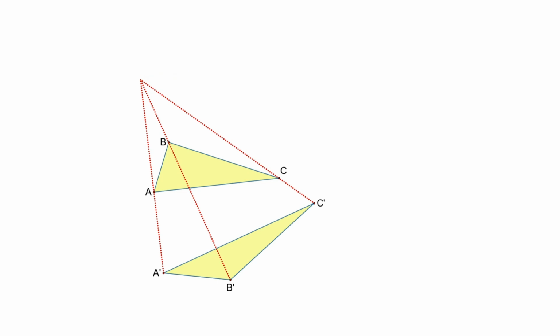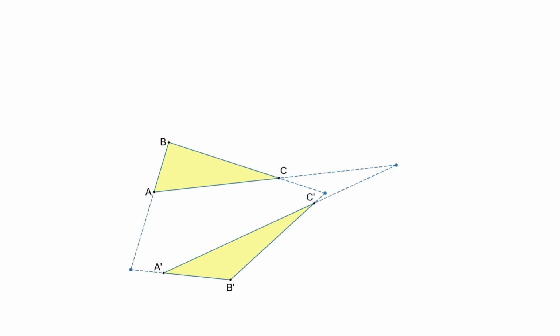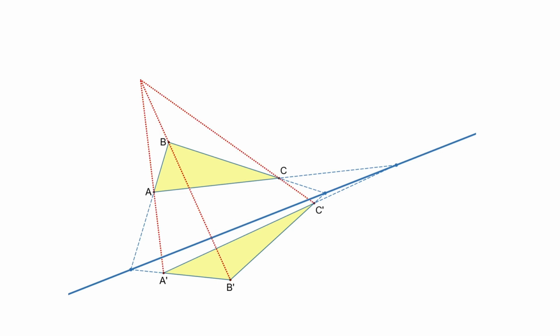2 triangles are said to be axially perspective when intersections of corresponding sides lie on one line. This line is called the axis of perspectivity. Desargues' theorem states that 2 triangles are centrally perspective if and only if they are axially perspective. The symmetry between points and lines becomes especially clear here. Under duality, central perspectivity transforms into axial perspectivity, and axial perspectivity transforms back into central perspectivity. As a result, the theorem turns into itself under duality, making Desargues' theorem one of the most elegant self-dual statements